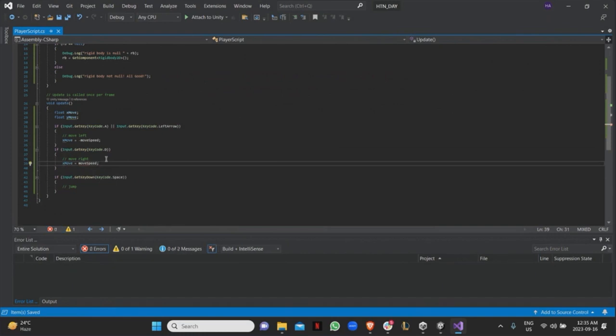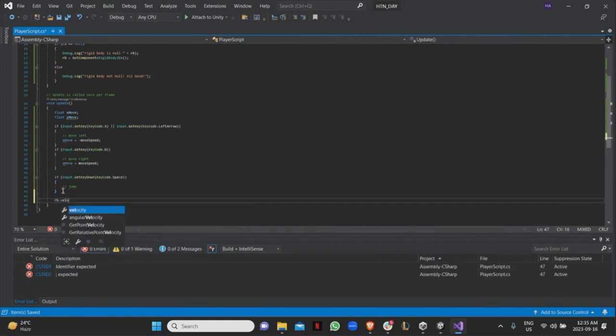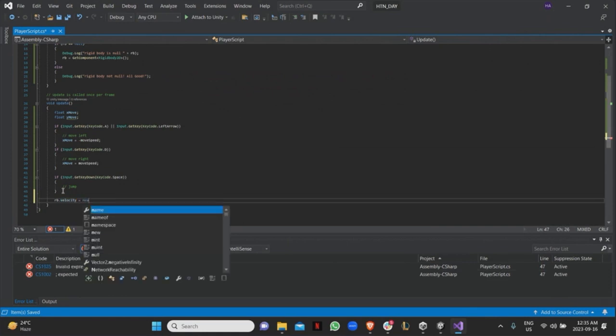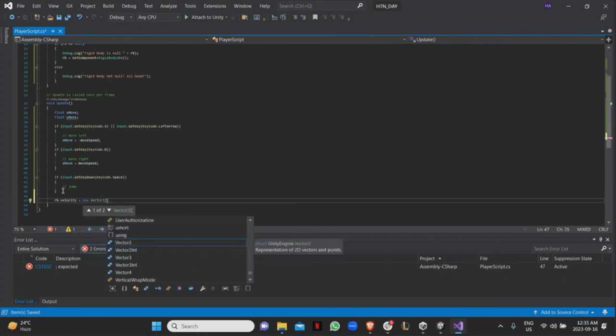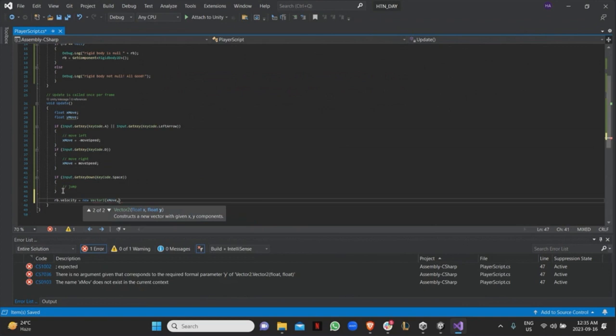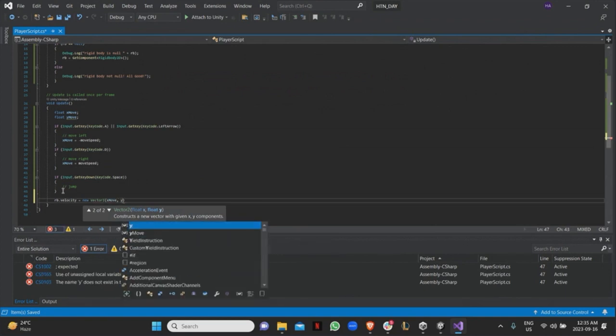So going to the left is the negative value, going to the right is the positive value. And then over here, I'm just going to do rb.velocity. As I mentioned before, the rigid body gives you access to the velocity, the acceleration, different stuff that you might need. So I'm just going to do rb.velocity equals new Vector2, and it's going to take the xMovement and the yMovement, which I didn't really implement just yet.